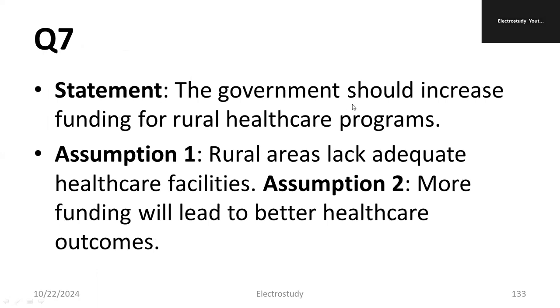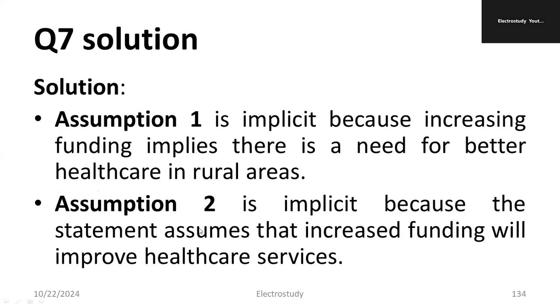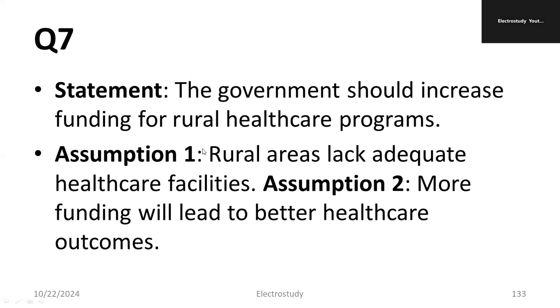Next is: the government should increase the funding for rural healthcare program. That is the statement. How about assumption one? Rural areas lack adequate healthcare facilities. Assumption number two, more funding will lead to better healthcare outcomes. Of course, we can say both the statements are implicit. Both the points are positive, which is related to the statement.